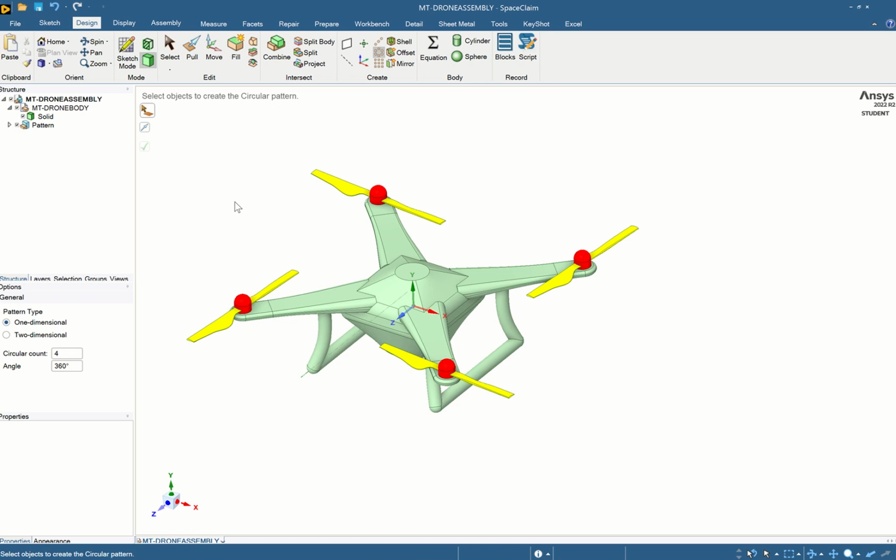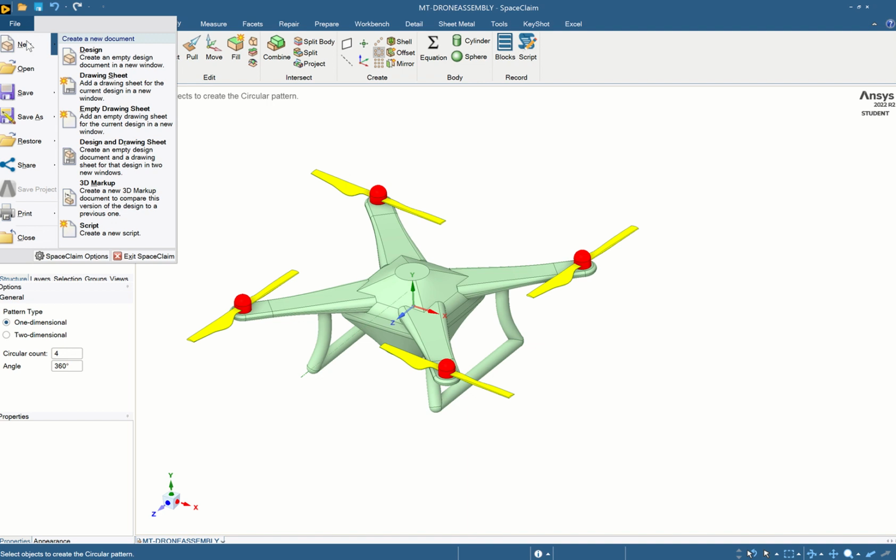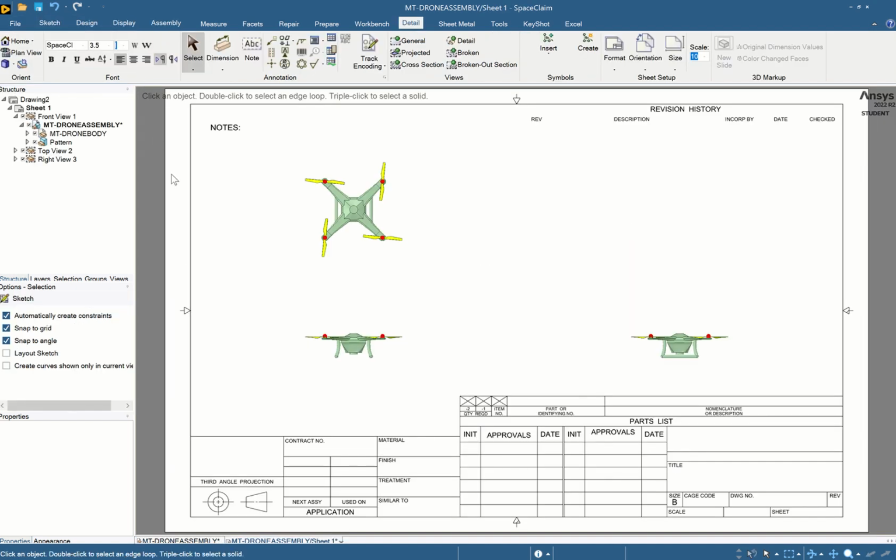Okay, on this next video, we're going to create the drone assembly drawing. So we have the CAD file. We're going to go to File, New, and click on Drawing Sheet. What Drawing Sheet is going to do is give us the drawing for the CAD file.